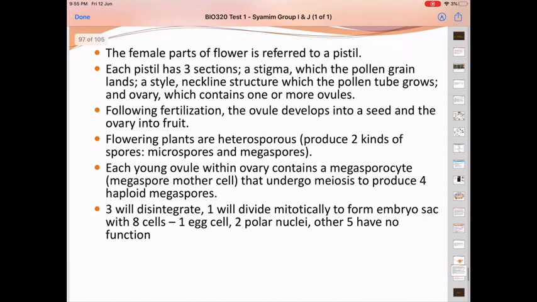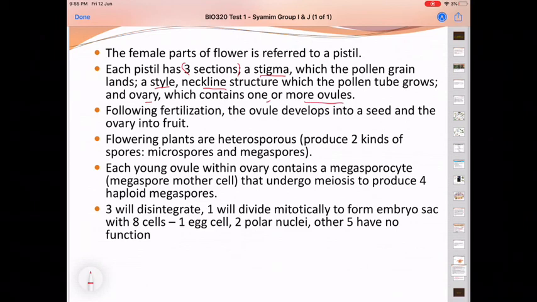The female part of the flower is referred to as the pistil. Each pistil has 3 sections: a stigma, on which the pollen grain lands; a style, which is the neck structure inside which the pollen tube will grow; and the ovary, which contains 1 or more ovules.